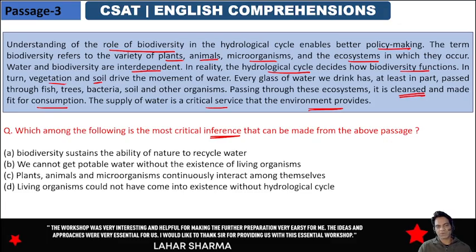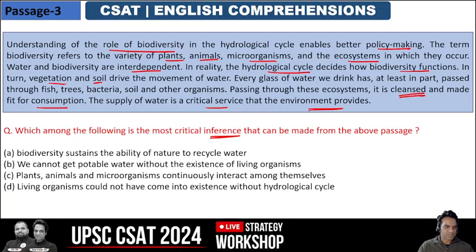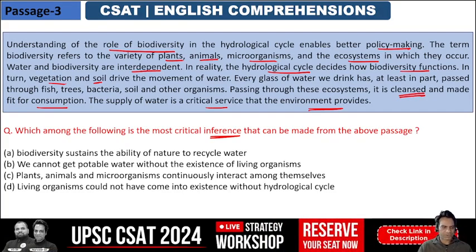And understanding of the role of biodiversity in the hydrological cycle enables better policy making. So what can be inferred from the passage? Biodiversity sustains the ability of nature to recycle water.